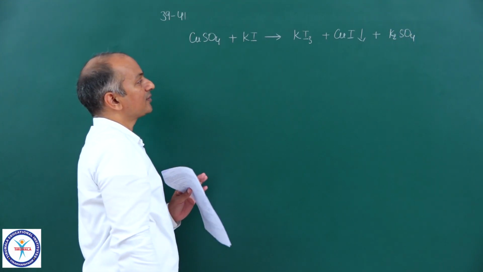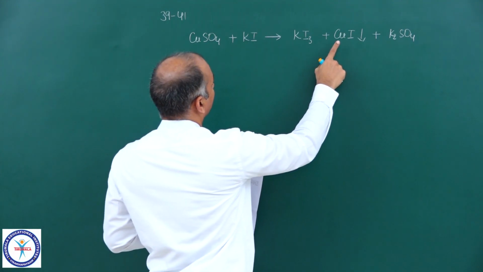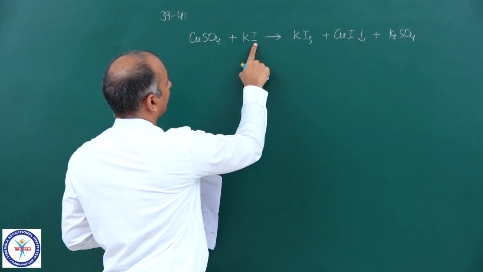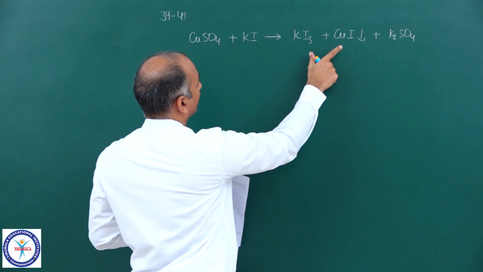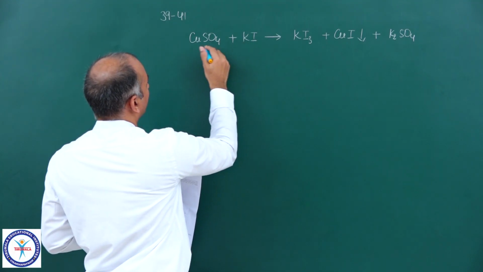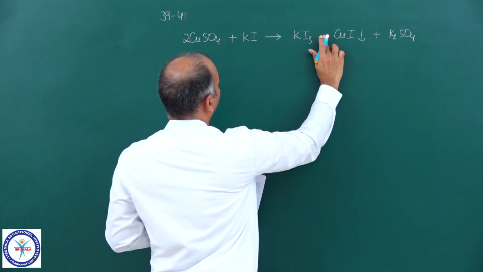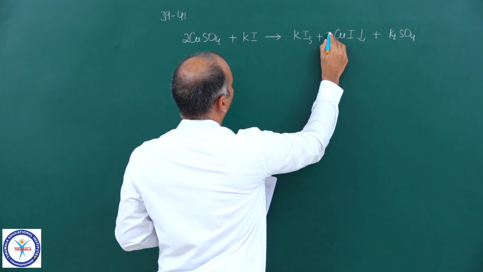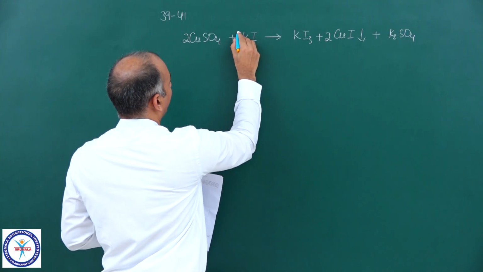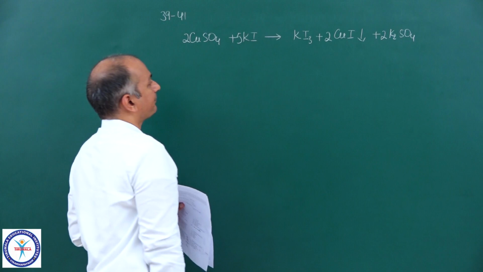Now if you balance these reactions, KI3 and CuI, and iodine here 1 and there 4. So suppose if you put 2 CuSO4 here, you will get 2 CuI. In that case 5 iodines are there, 5 KI, and you can go for 2 K2SO4.